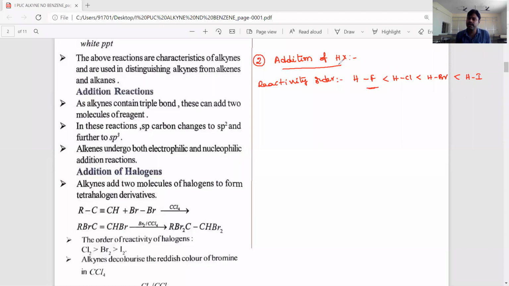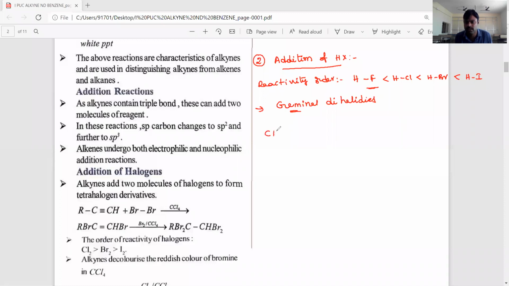Here 2 moles of hydrogen halide we need to add, then the triple bond converts into a single bond, and the products we get are geminal dihalides. Geminal dihalides means the 2 halogen atoms are present on the same carbon.